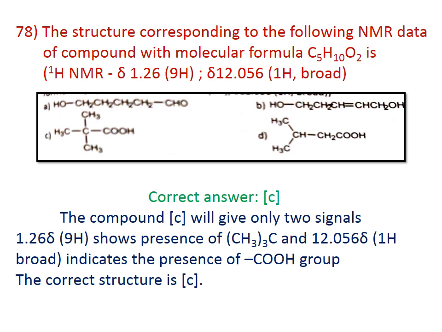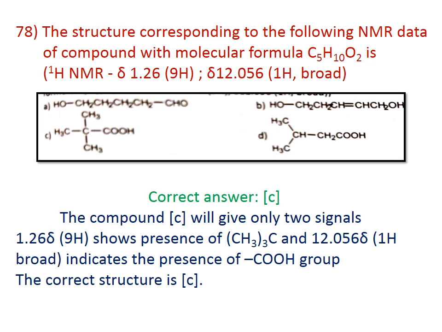Question number 78. The structure corresponding to the NMR data of the compound with the molecular formula C5H10O2 is. Here this compound shows only 2 NMR signals. One for 9H, that is 1.26 delta 9H, that indicates it may be an isopropyl group or tertiary butyl group. The second one is 12.056, 1H broad, that indicates the presence of a carboxylic group, COOH group, with the tertiary butyl group attached to the carboxylic group. Therefore, the correct answer for this question is C.